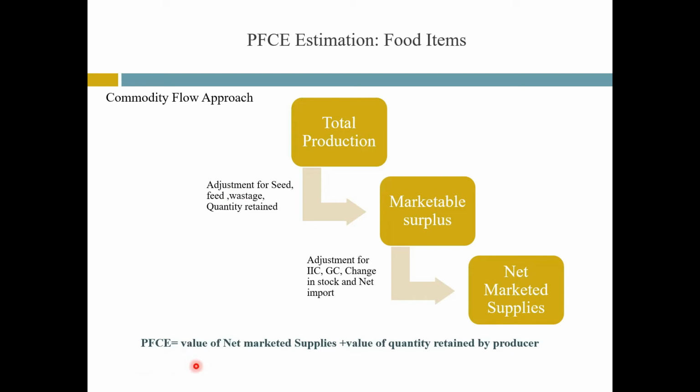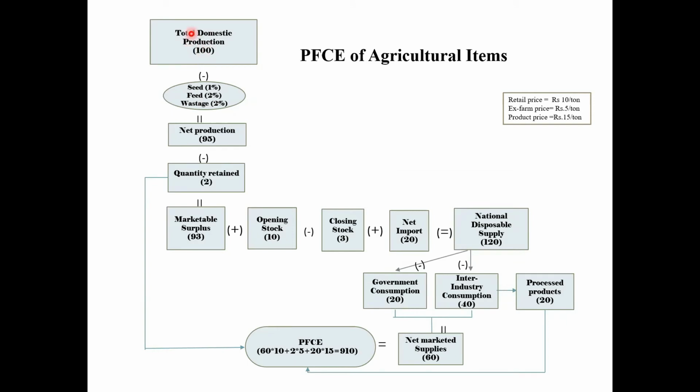So PFCE will be the sum of the value of net marketed supply and the value of the quantity that is retained by the producer for own consumption. It may be noted that the valuation of the quantity retained for own consumption is done at ex-farm price and the valuation of net marketed supplies is done at retail price. For some agricultural items, PDS is also applicable. So if some amount goes for PDS supply, then that amount will also be accounted for in PFCE and its valuation will be done at PDS price. Let's understand this with the help of an example.